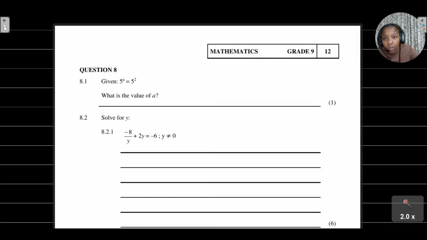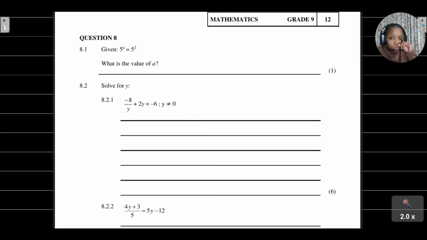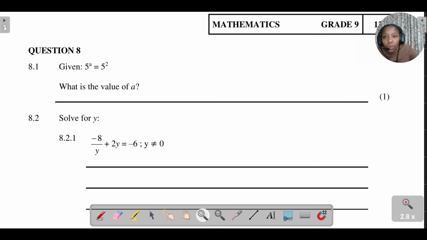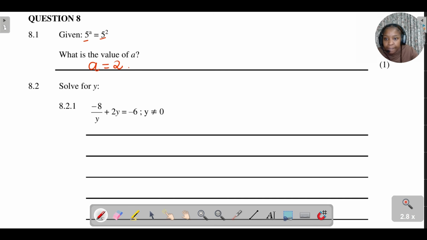All right, I'm just going to focus on the ones that are given to us here so that you don't go too much over time. Now, what is the value of a? Same here, do you see? Given an exponential equation where they're saying 5 to the power of a is equal to 5 to the power of 2, what is a? Because the bases are the same, we can see that a is equal to 2. When the bases are the same, you equate your exponents, and that is that.